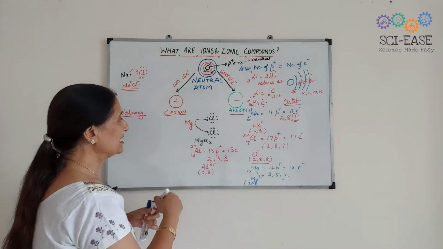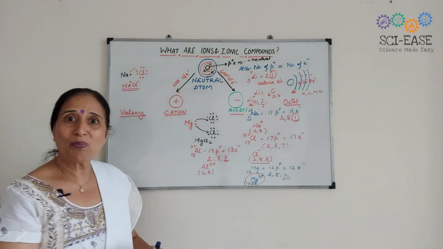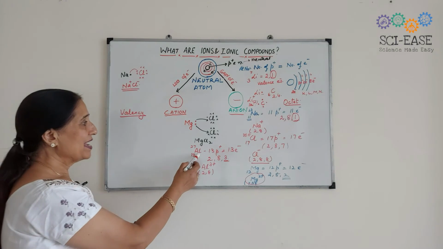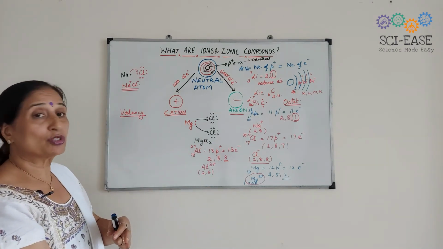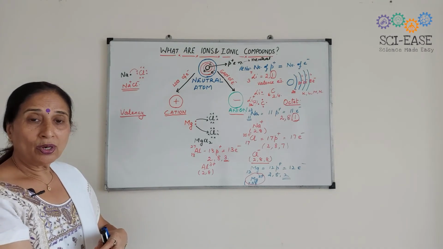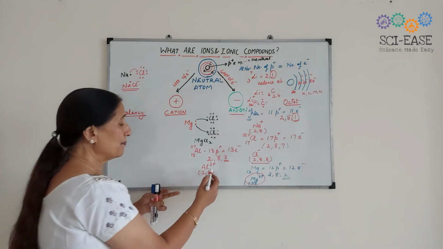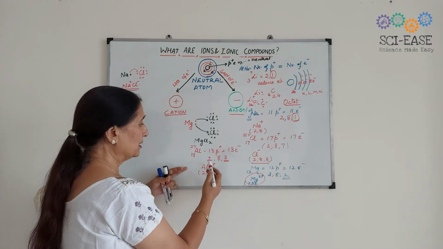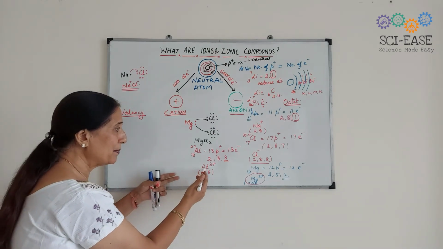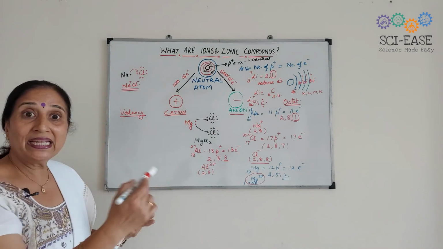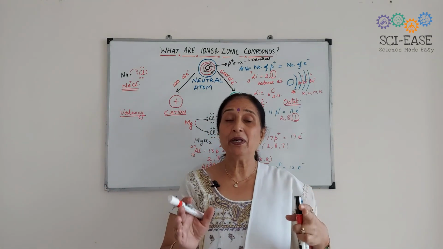So it has a valency Mg2+. In the same way, aluminium can combine with 3 atoms of chlorine or fluorine or bromine, all halogens, in order to form the ionic compound. So its combining capacity is 3, so Al3+.